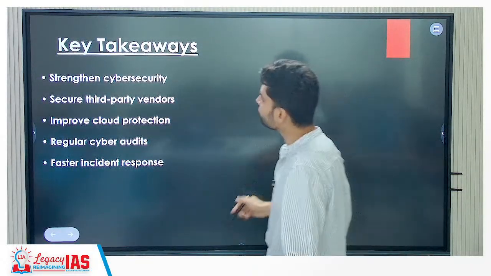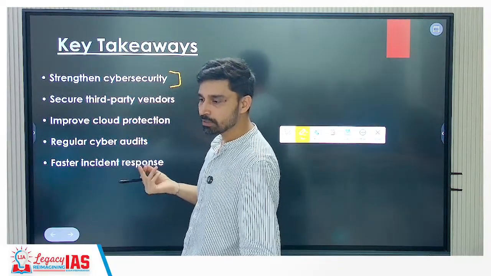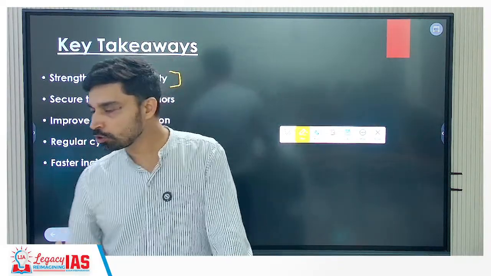The key takeaway is what? This is a kind of warning. Though in this attack we are saying that critical data was not exposed or stolen, it does not mean it will not take place in the future. Okay, if they have attacked once, they will try to attack a second time, third time, fourth time.